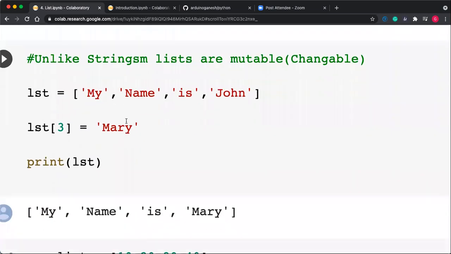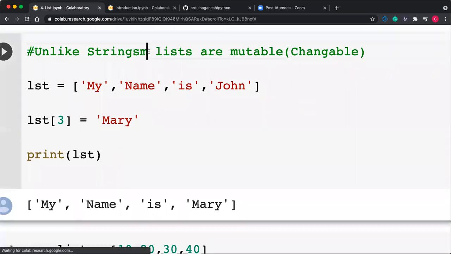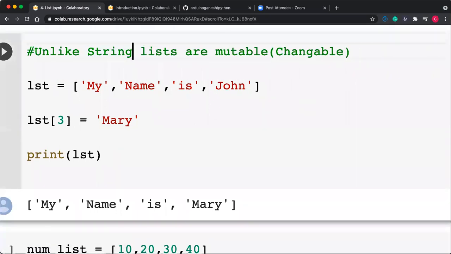Basic list operations, very important. Unlike the string, lists are mutable. Strings we already studied; strings are immutable. We can't change the content of the string. We can assign the string reference to another string, but it doesn't mean that you are changing the string. But here we can change the content of that particular list.